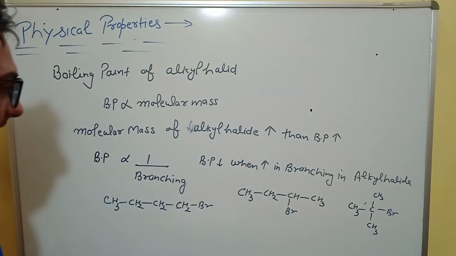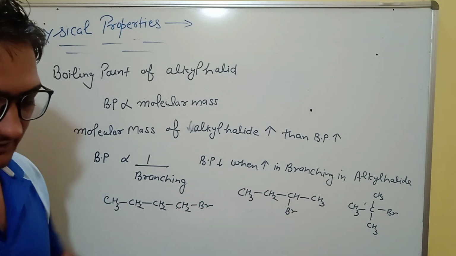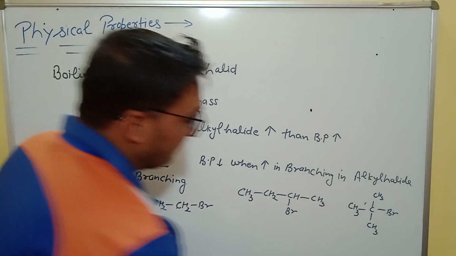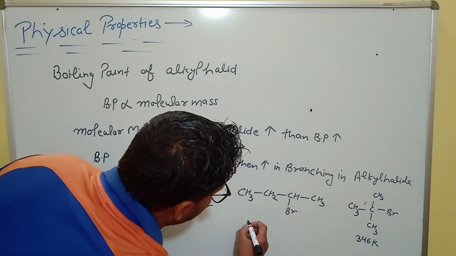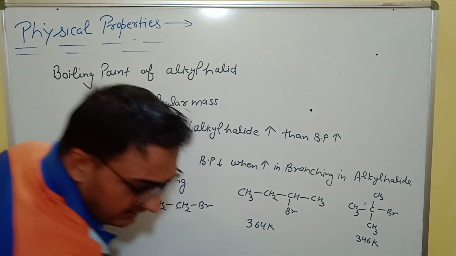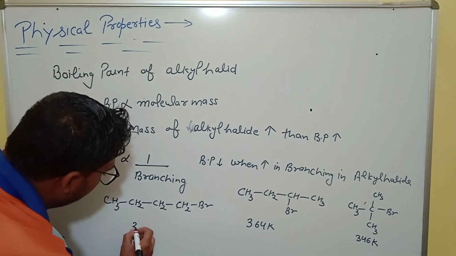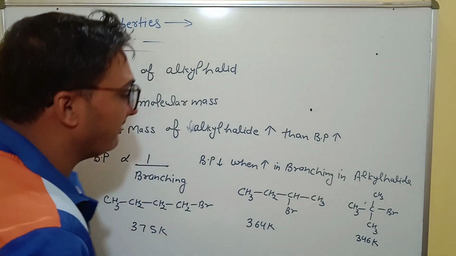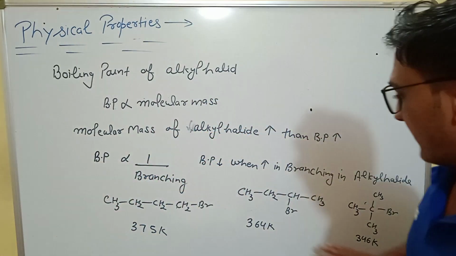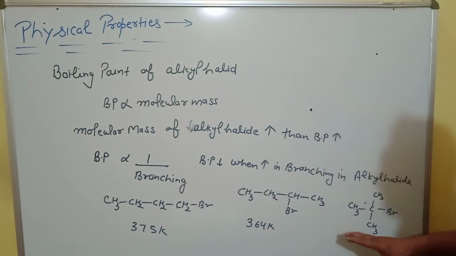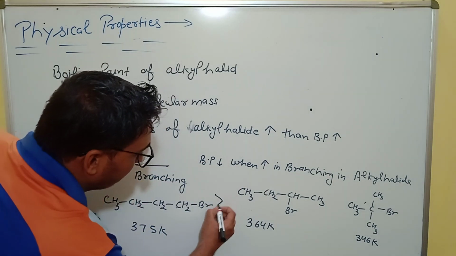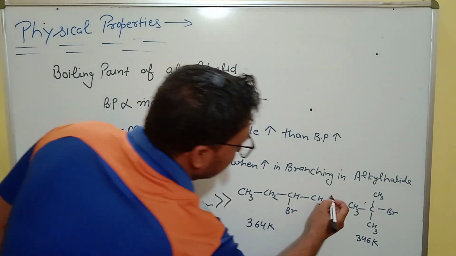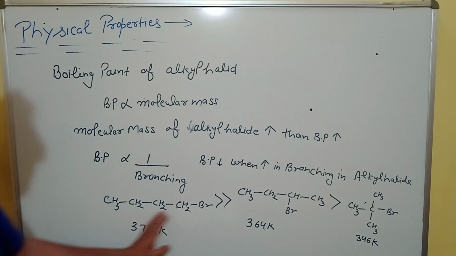So here, as branching increases, the boiling point decreases. The boiling points are 375 Kelvin, and so on, decreasing. Simply, it means that when the branching increases, the boiling point of the compound decreases. So this compound has the highest boiling point, then this, and then this.